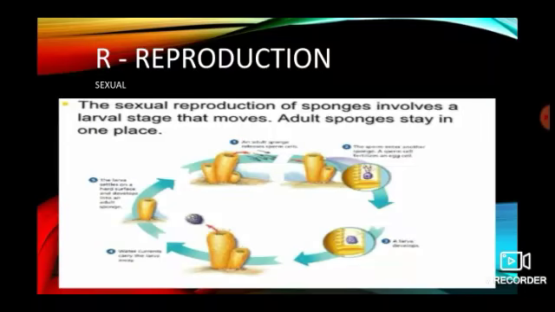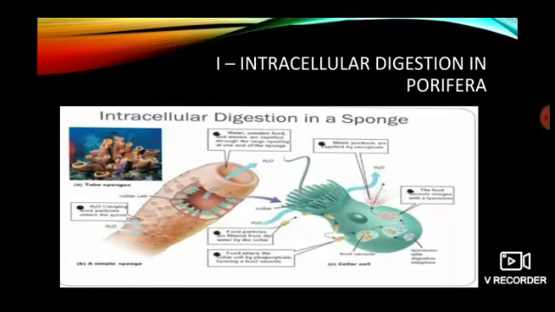Sexual reproduction. As you can see in the life cycle, in the cyclic process of sexual reproduction, in number 1, the adult sponge releases the sperm cells. In number 2, you can see the sperm cell entering another sponge and fertilizing the egg cell. In number 3, since the egg cell is fertilized, it results in the development of larvae. In number 4, water currents and heavy winds carry these larvae away. And in number 5, the larva settles on a hard surface and develops into an adult sponge.